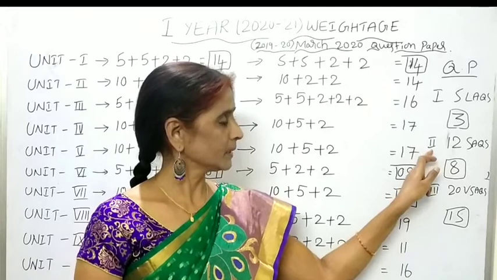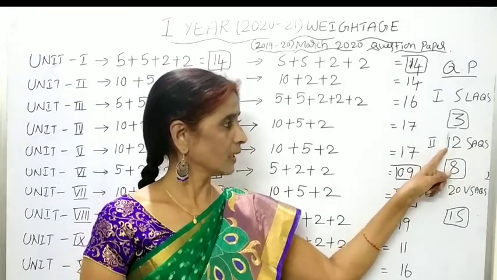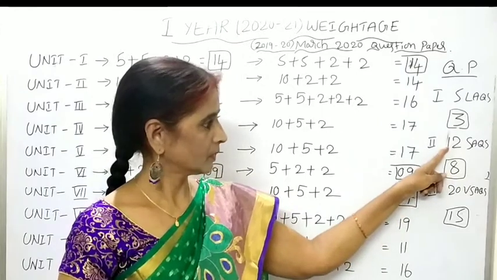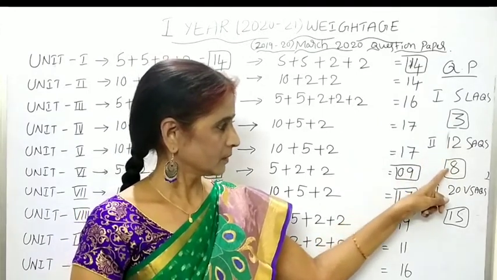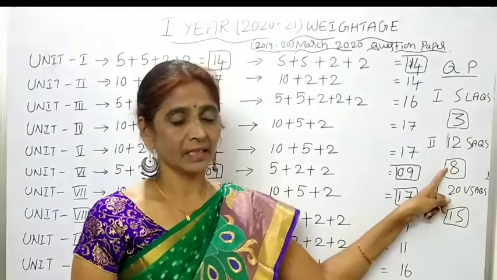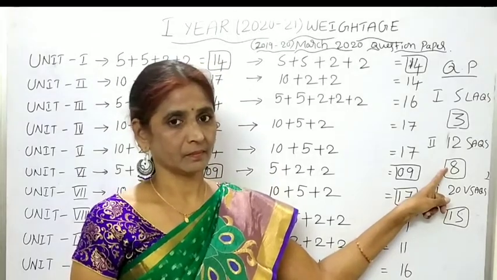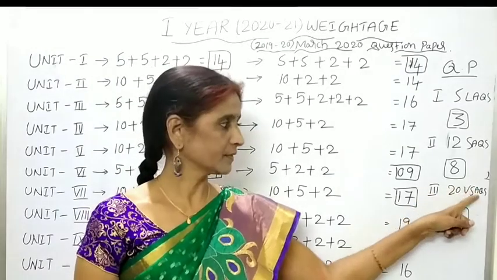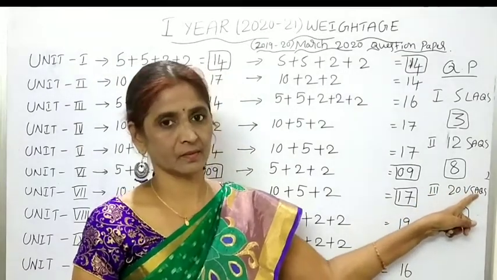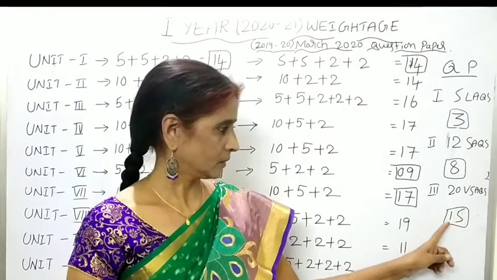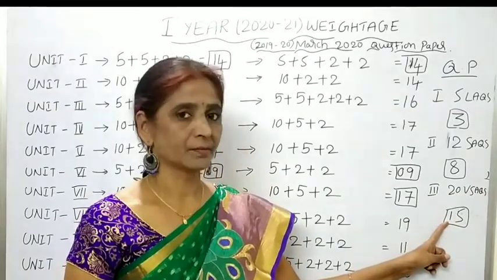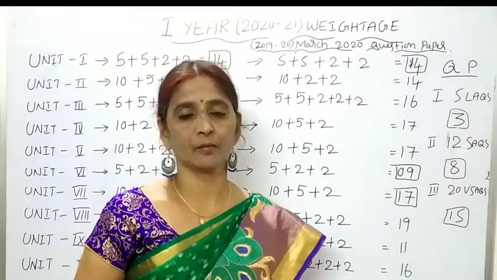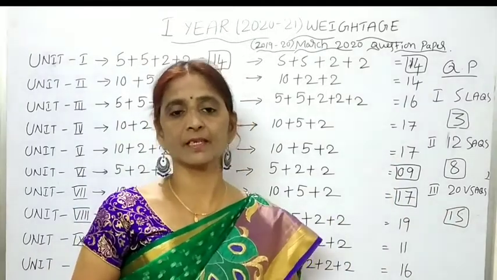Next, in the second bit, they will ask 12 SAQs, means 5 marks questions. You have to answer 8 SAQs. And in the third bit, they will ask 20 VSAQs, means 2 marks answers. You have to answer 15 VSAQs. In this way, for 155 marks, the question paper will be asked by the examiner.